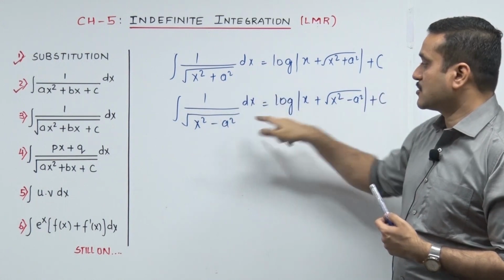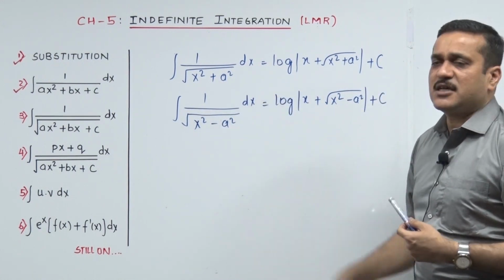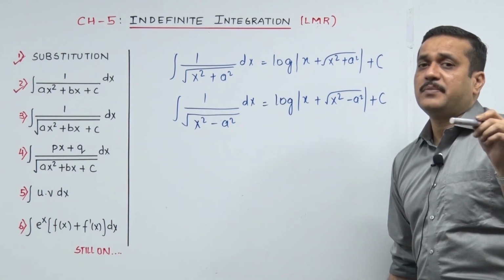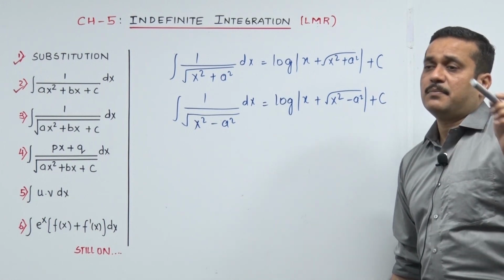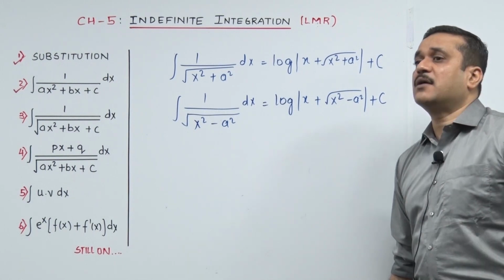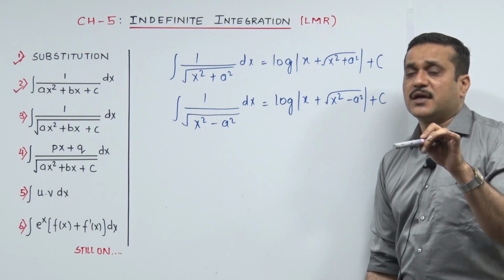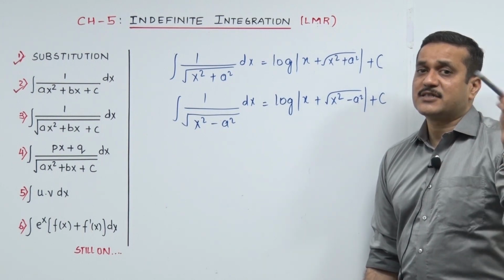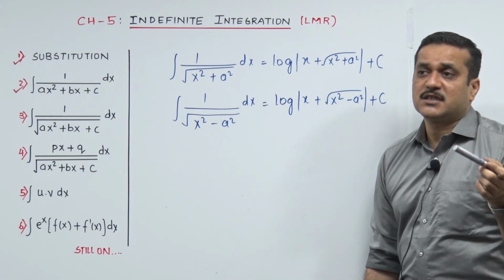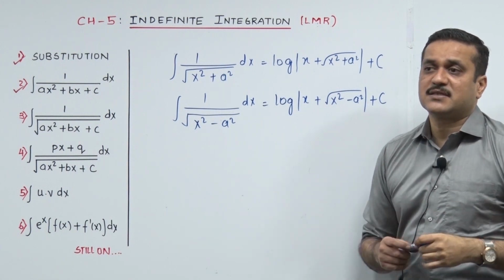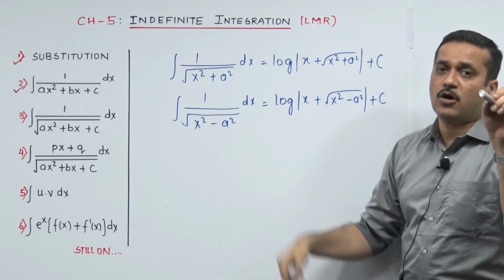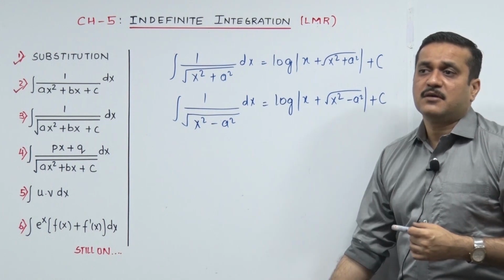Can you see x square plus a square, over here x square minus a square. So it's very easy for any student to remember. He doesn't have to remember the two of it. Both are sounding exactly the same. And what goes in the root is the same as what is inside the root. So 1 upon root of x square plus a square, it goes log. Now you need to go to log fast, otherwise there is a fear of 1 upon 2a coming. Sir, which 1 upon 2a? Without the root, when we were dealing with 1 upon x square minus a square, it started with 1 upon 2a log. So no, you need to be quick. Punching the formula. It's 1 upon root of x square minus a square, log x plus root of x square minus a square. 1 upon root of x square plus a square, log x plus root of x square plus a square plus c.